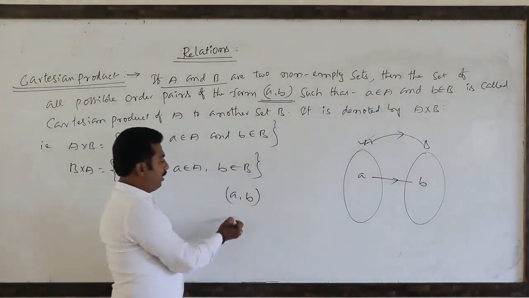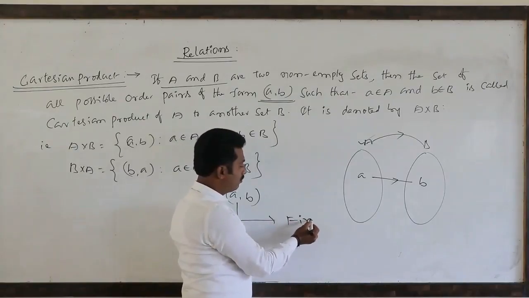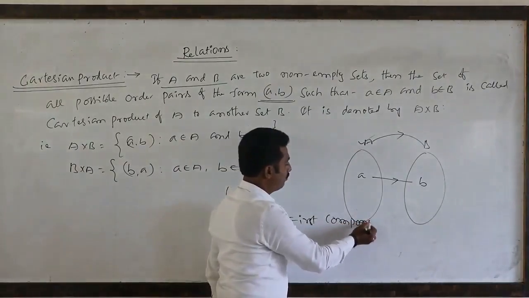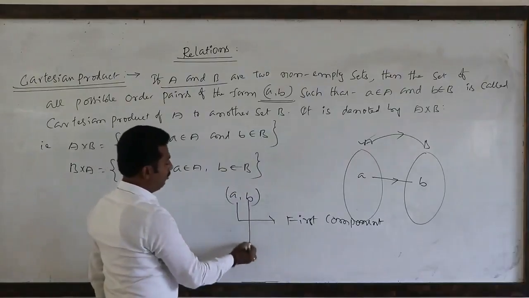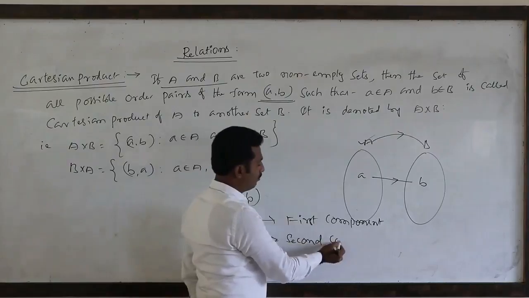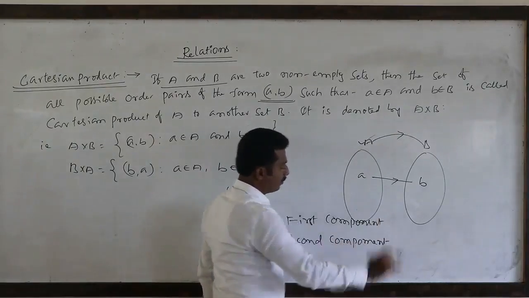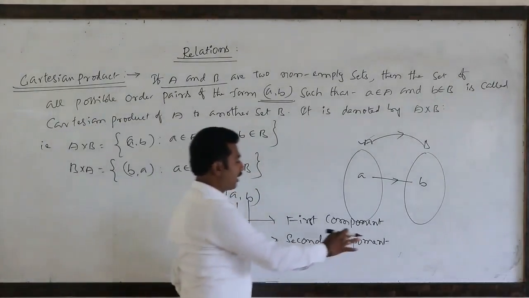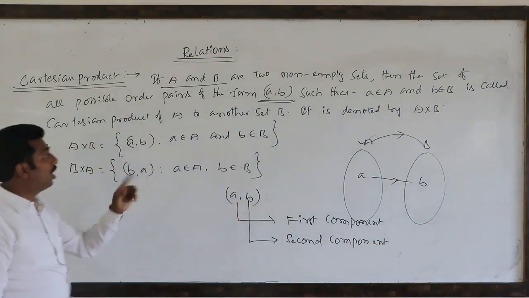In this ordered pair, a is called the first component and b is called the second component. So this pair of components is called an ordered pair.